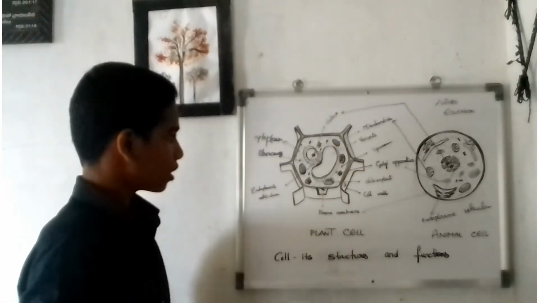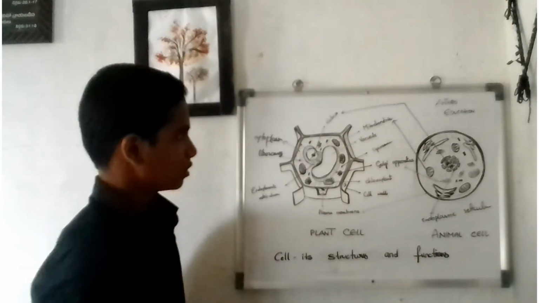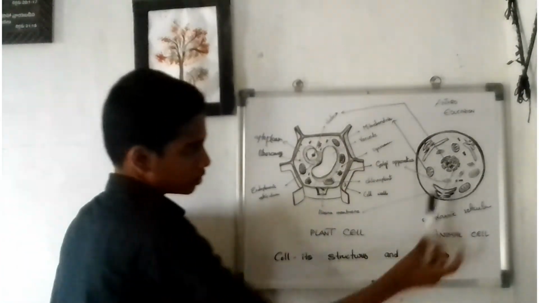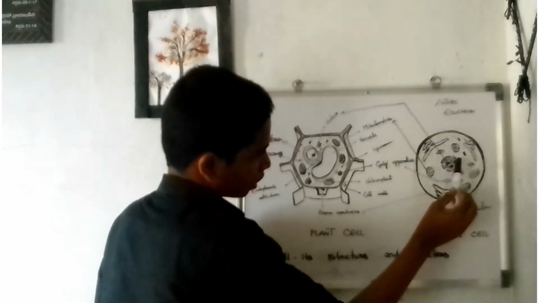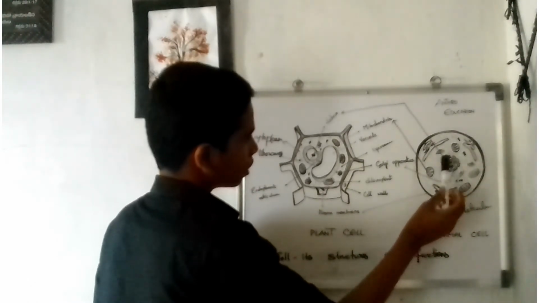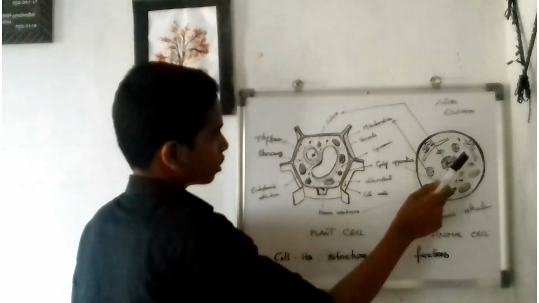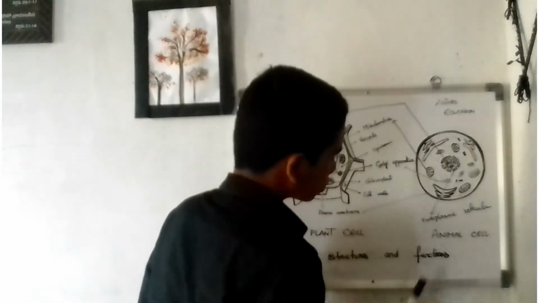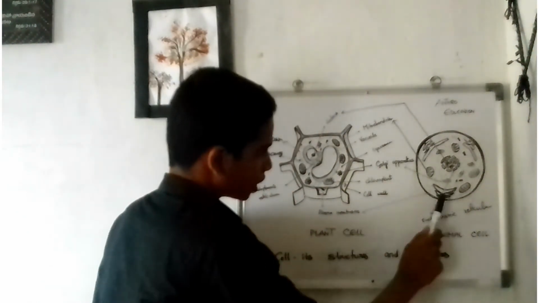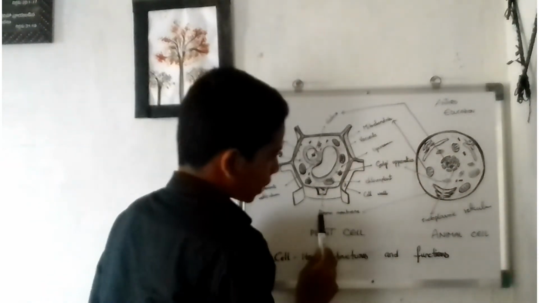There are some similar structures in the plant cell and the animal cell. This is the nucleus in the animal cell. Inside this nucleus we find the genetic material. So the similar structure between these two is the nucleus. Both contain the nucleus. Next, the endoplasmic reticulum. Both contain endoplasmic reticulum and the plasma membrane.